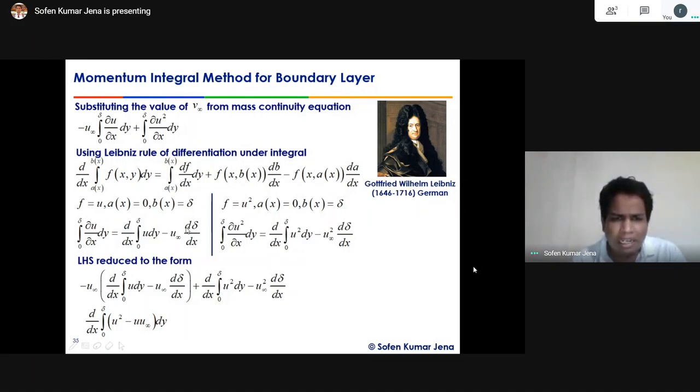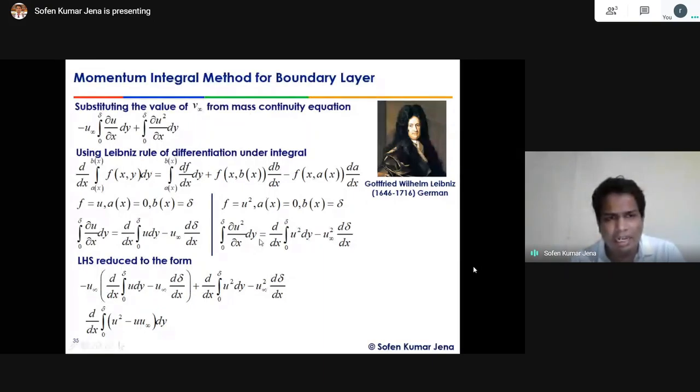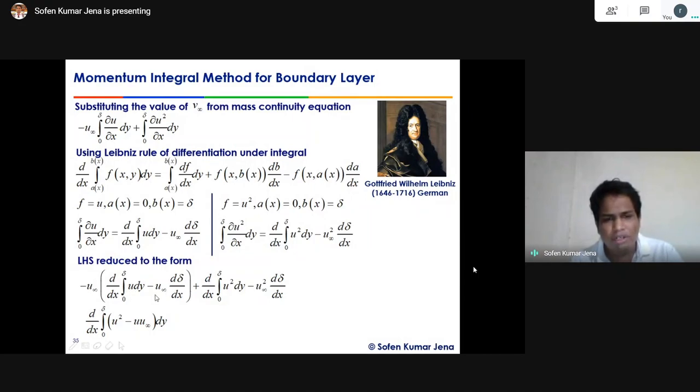For this term, I put it in the left side bracket. Similarly, for the right side, whatever term I got over here, I can put over here, right? So here the term is minus u infinity, and this is minus u infinity.